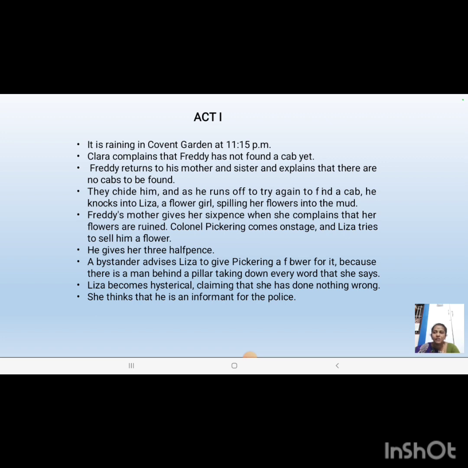When the play opens, we can say it is raining heavily and all the people are taking shelter around Covent Garden, and the time is 11:15 p.m.